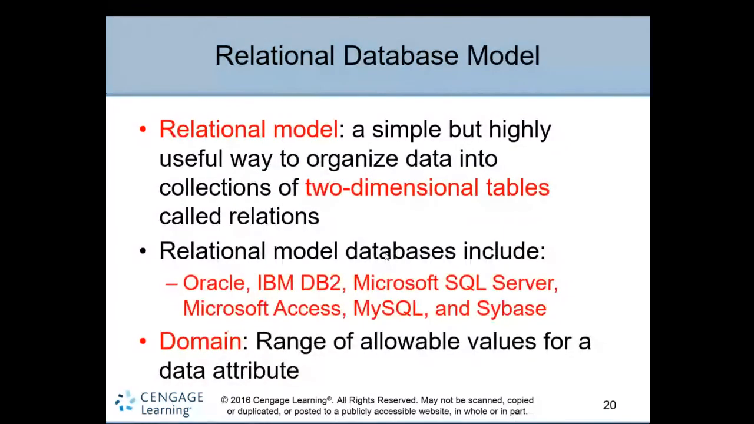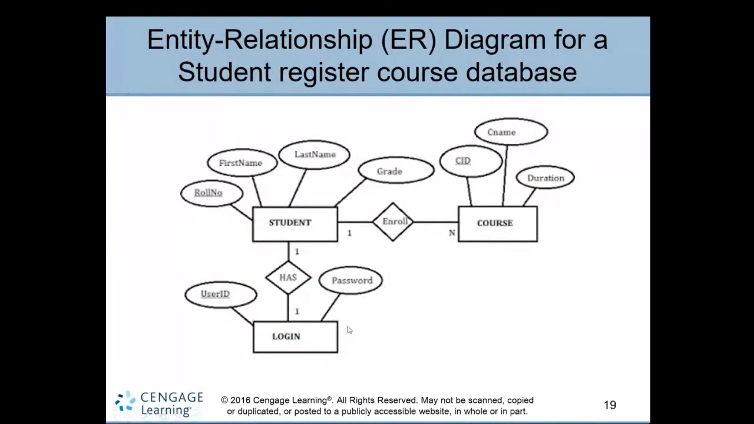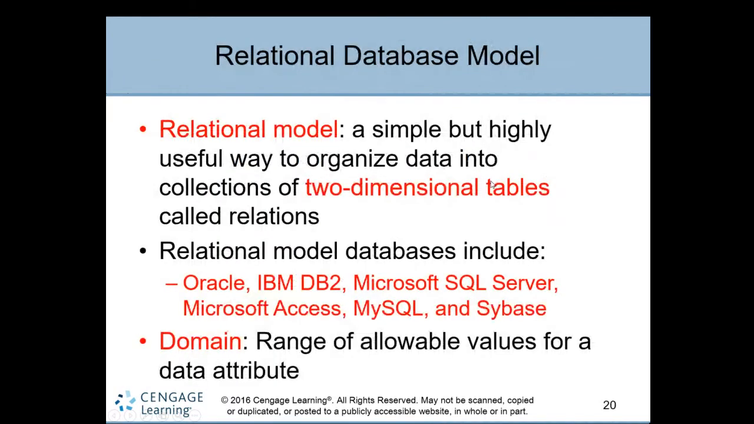This example here: how do you see this relationship between student, course, login? Student has a login account. So this is called a relational database model. Actually this is one relational database model, RDBMS, relational database management system also. Relational model means simply a relation, nothing but a table. A simple but highly useful way to organize data into a collection of two-dimensional tables. A table is nothing but two-dimensional, right? Not 3D. Two-dimensional tables called relations.